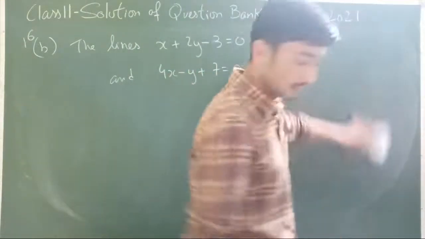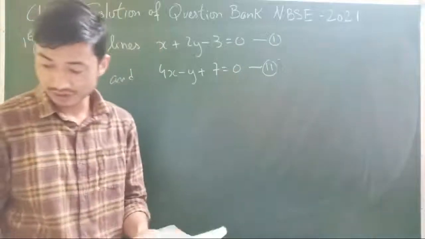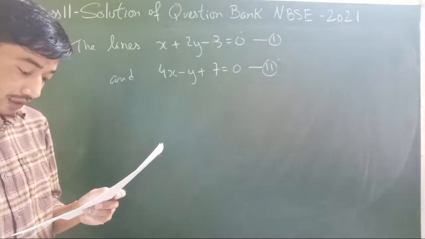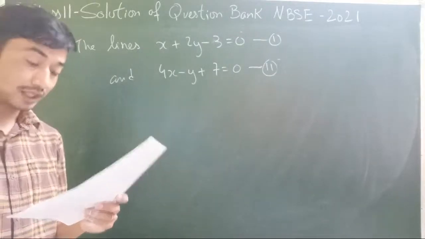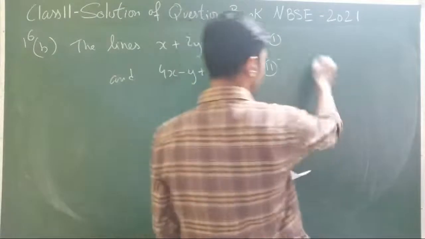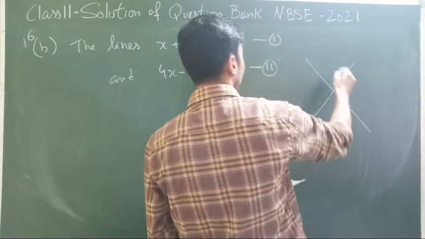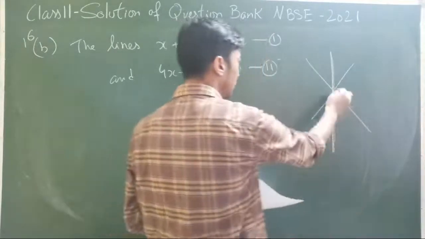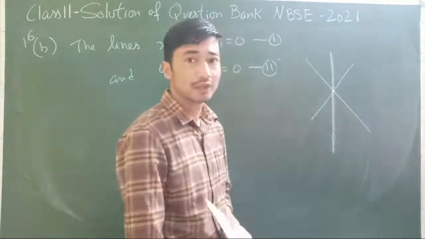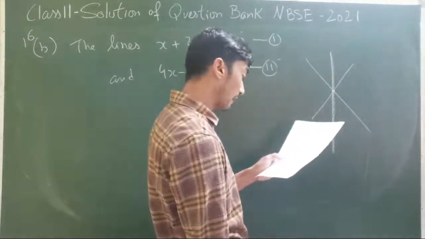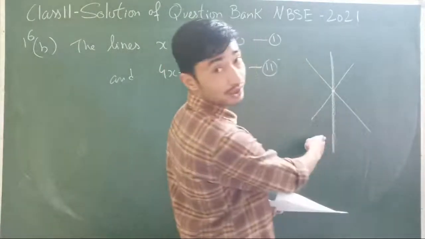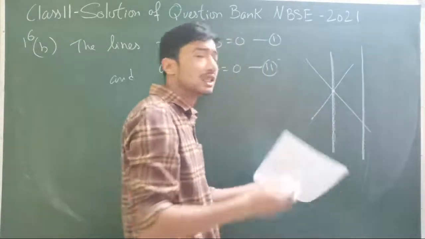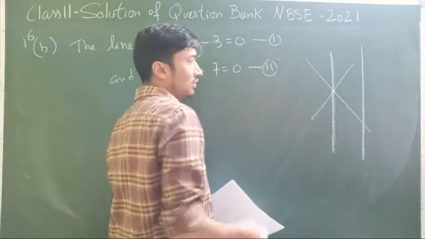Now the question is, find the equation of a line through the intersection of the lines this and this, which is parallel to another line. That means you have two lines and we have a line, let's say like this, which is passing through the intersection of these two lines. That means at this point they will share a common point. Then it is also parallel, if this is our required line, it is also parallel to another line. Maybe we do not know where that line is, if it's something like this. So how do we find out the equation?